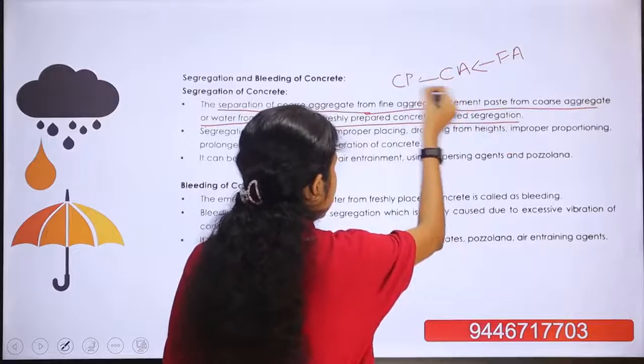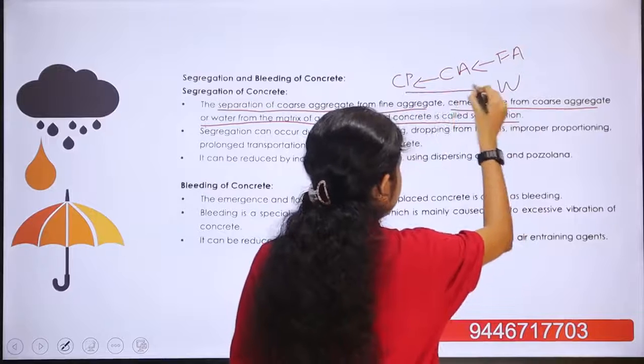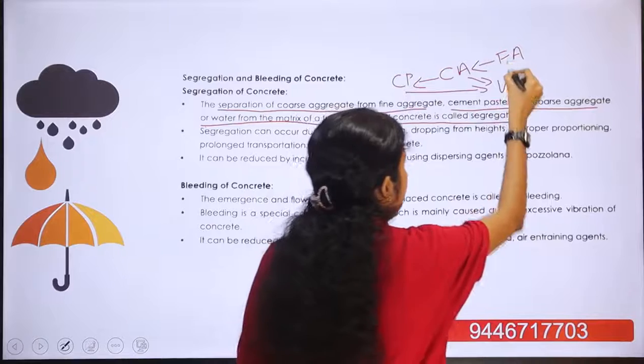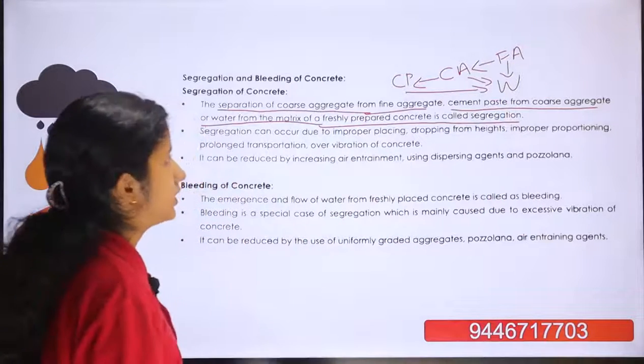That is, from cement paste, coarse aggregate and fine aggregate, water is separated. This process is known as segregation.